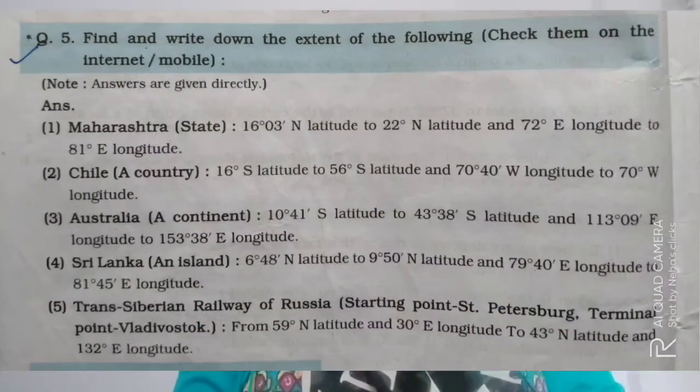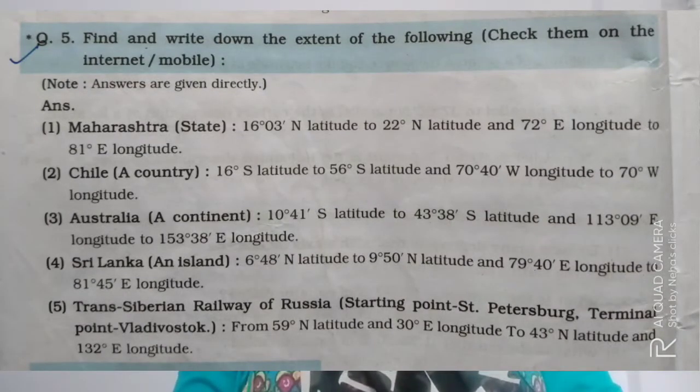Question number 5. Find and write down the extent of the following. Maharashtra state, extent you have to write. Maharashtra: 16 degrees 03 minutes north latitude to 22 degree north latitude and 72 degree east longitude to 81 degree east longitude. Chile, a country: 16 degree south latitude to 56 degree south latitude and 70 degree 40 minutes west longitude to 70 degree west longitude.